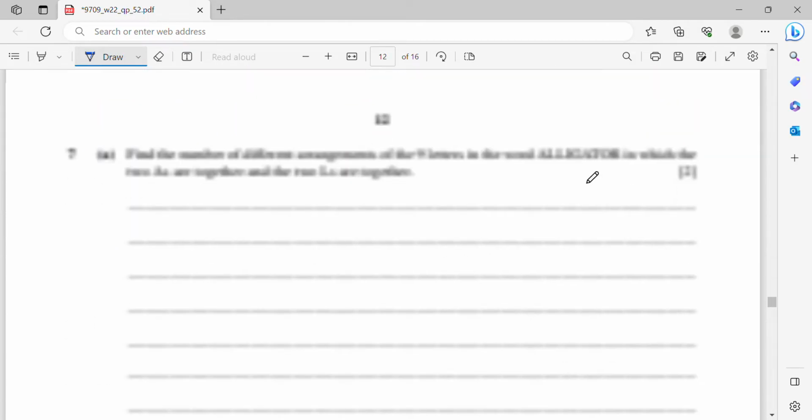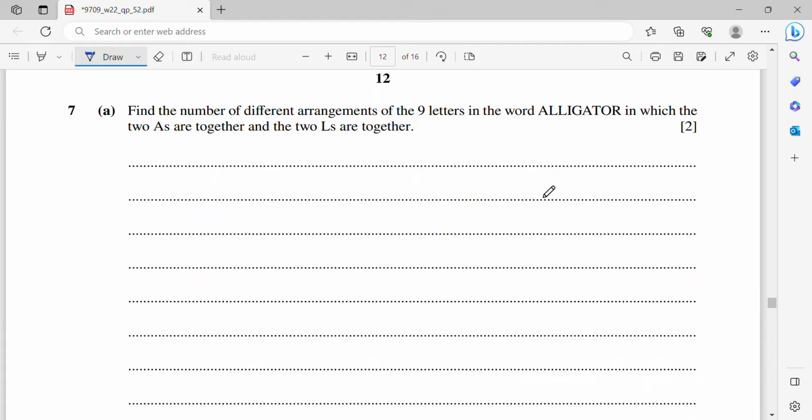Okay, so now last question, number 7. Find the number of different arrangements of the 9 letters in the word alligator in which the 2 A's are together and the 2 L's are together.